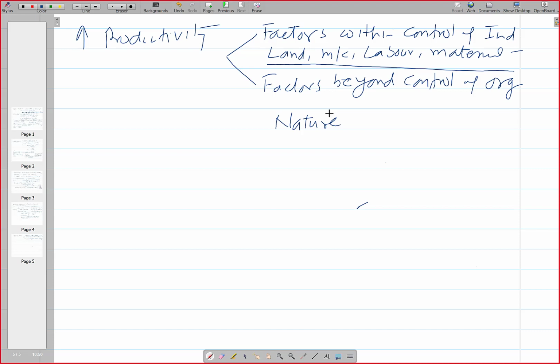This is one thing. There may be an earthquake, there may be a huge disaster. So nature is one thing. Then there is the government. Government can impose a lot of restrictions related to the environment or pollution control, taxation policies, and working hours. So there can be multiple factors, various government policies associated with running a particular kind of industry.